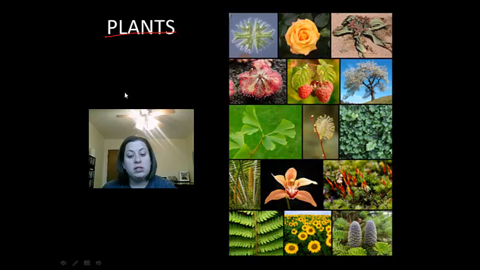Plants are a very diverse group in the domain Eukarya. They have many adaptations to help them survive on land. They go from simple mosses to complex angiosperms, which are your flowering plants. Some unique adaptations are found in plants.